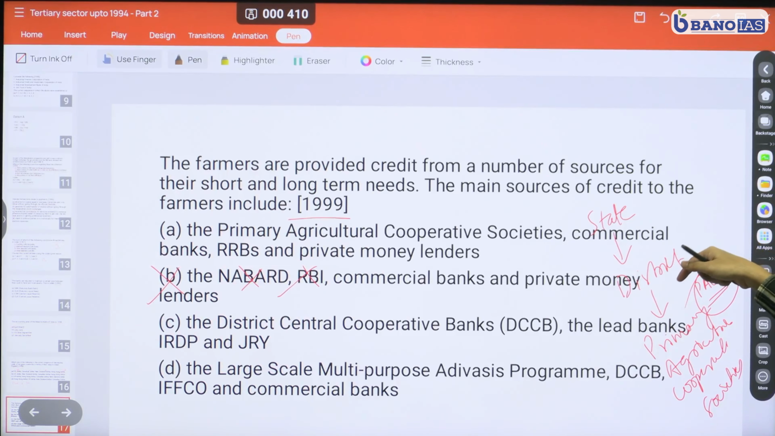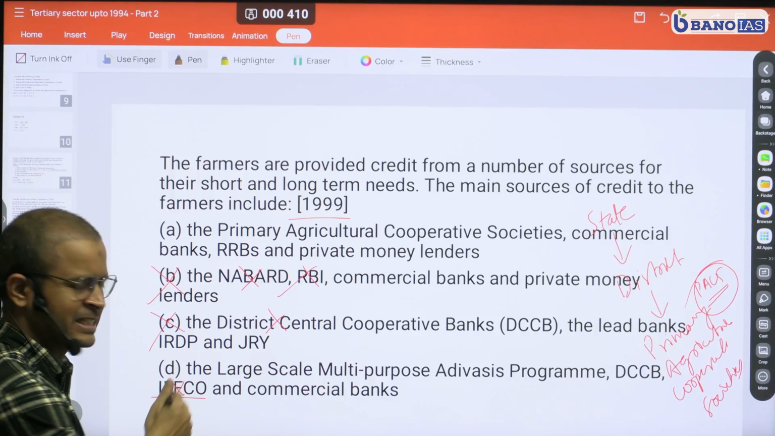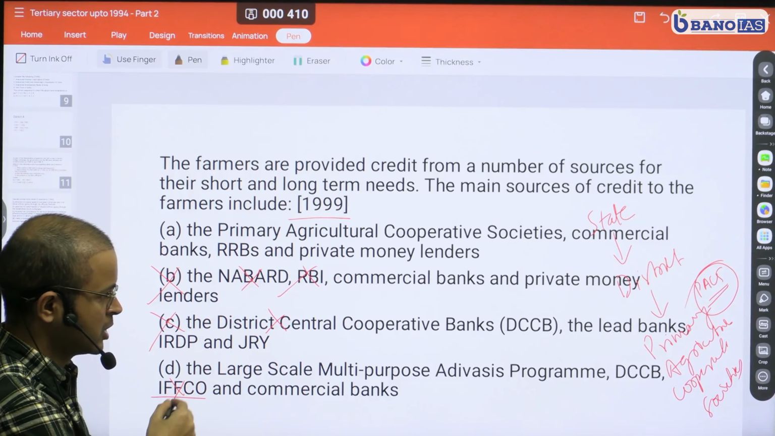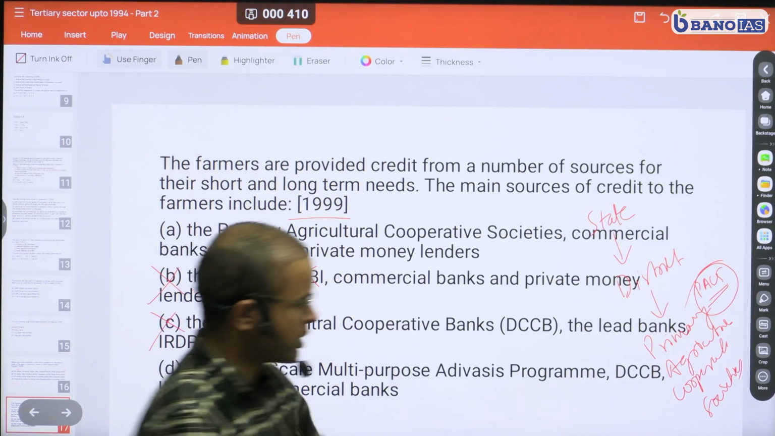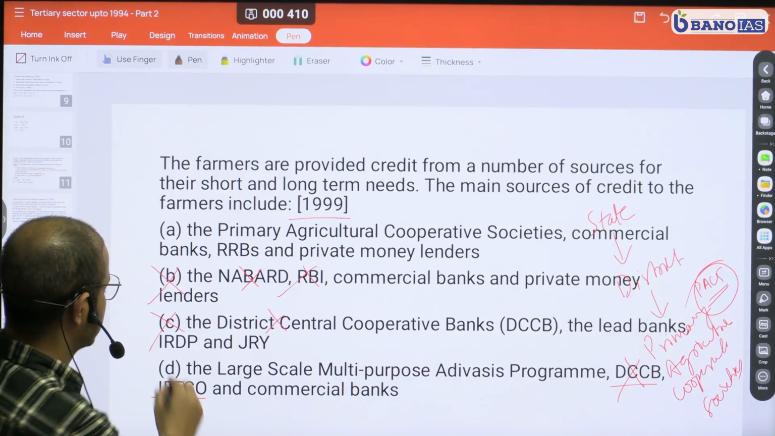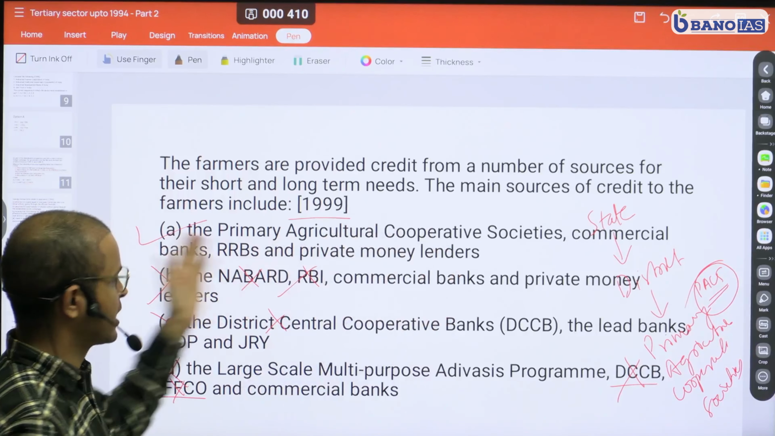It is the primary agricultural cooperative societies which are lending to the farmers, and the district cooperative banks are only lending to the primary agricultural cooperative societies. So you have this option also. The large scale multi-purpose Adivasi program, DCCB, IFFCO, and commercial bank. Here also, IFFCO deals with fertilizer, etc., and it does not provide direct credit. And once again, you also have DCCB here, which I already mentioned do not directly lend to the farmer. So both these options become wrong. You're left with option A, which is correct: primary agricultural society, commercial bank, RRB, and private money lenders.